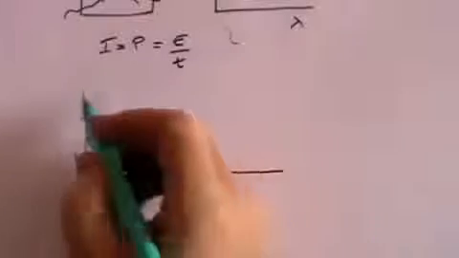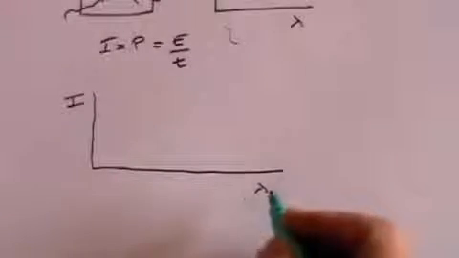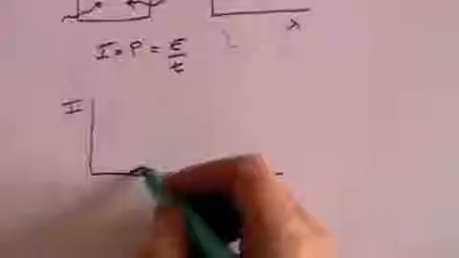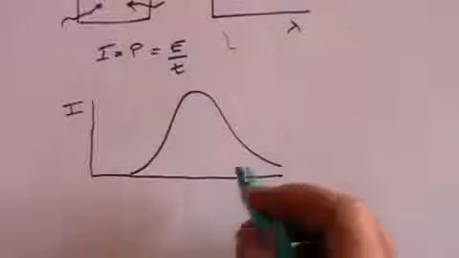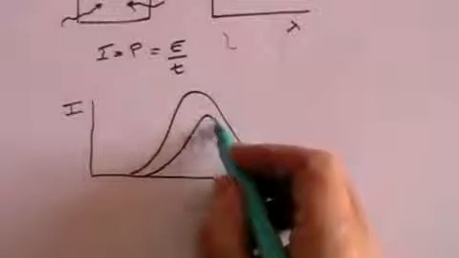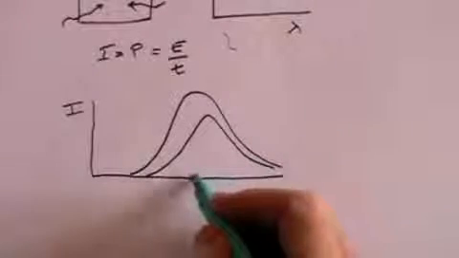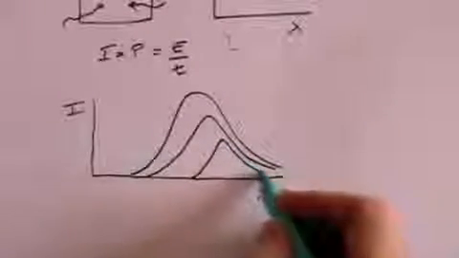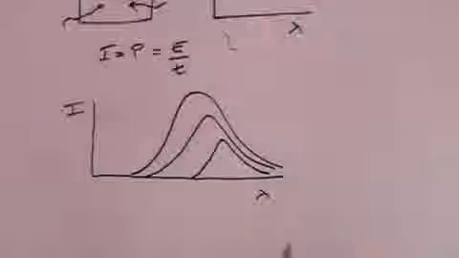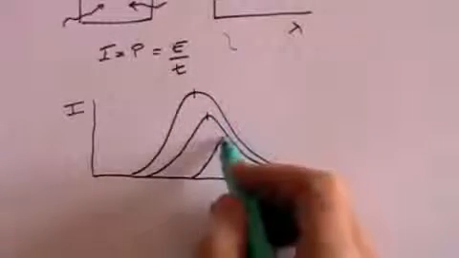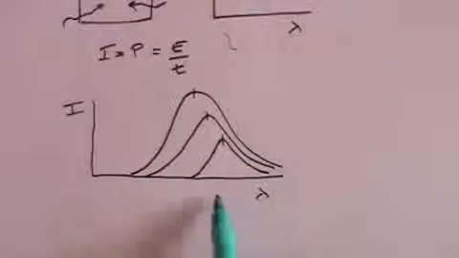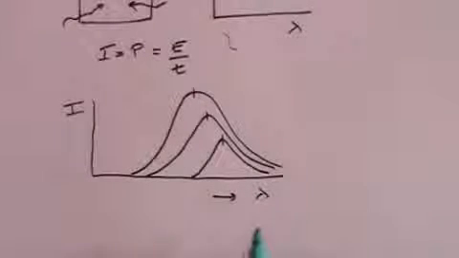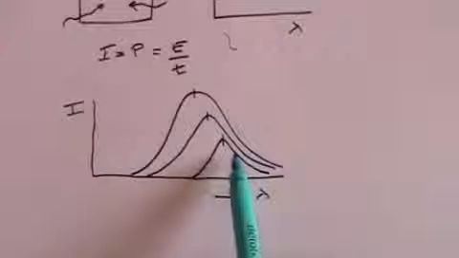Experimentally, however, it had been found that if you plotted the intensity of the radiation that you got against the wavelength, you got a graph that looked a bit like this. This would be for a very high temperature. If the temperature were lower, it would look like this. And if the temperature were lower still, it would look like this. And the thing to notice about this graph is that as the temperature goes down, the peak in wavelength goes to the right. In other words, the wavelength increases as the temperature decreases.